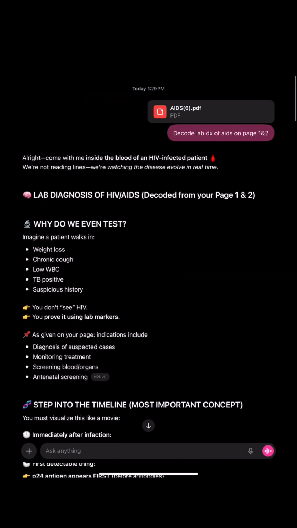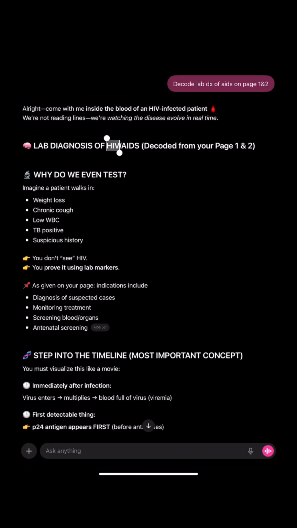Lab diagnosis of HIV/AIDS. Why do we test? A patient walks in with weight loss, chronic cough, low WBC, TB positive, and a suspicious history. Then you don't see HIV, you prove it using the lab markers.